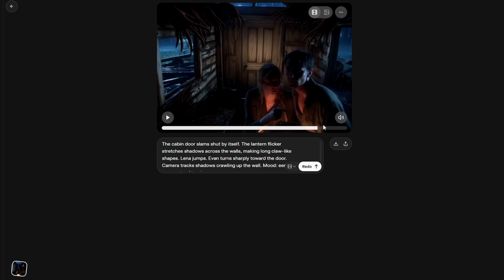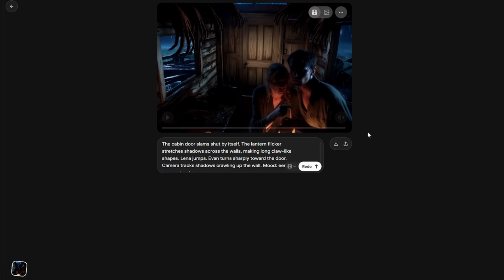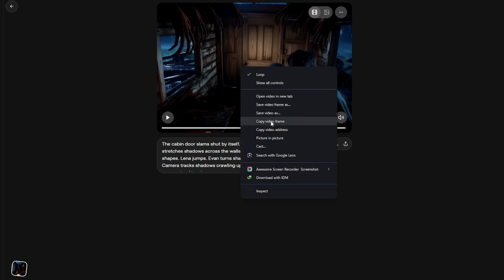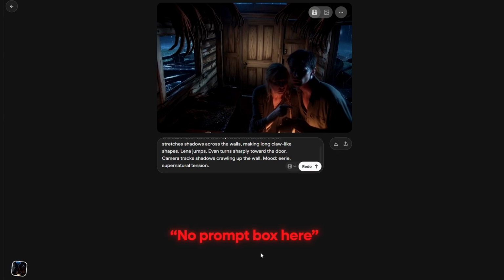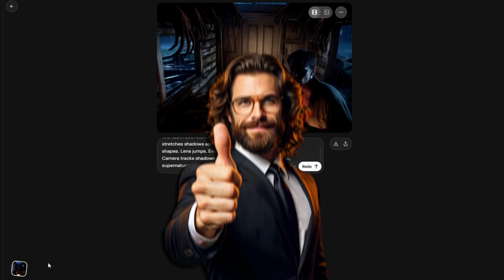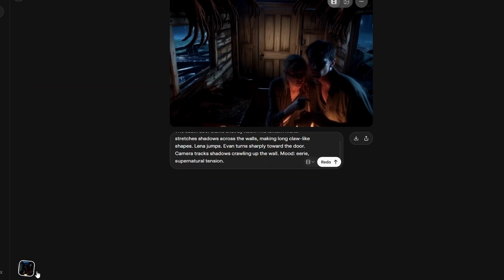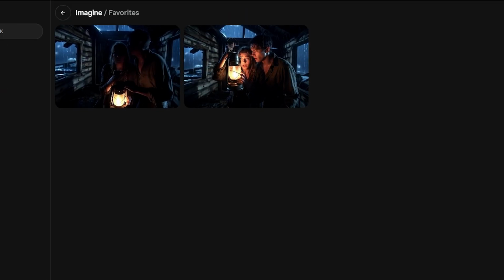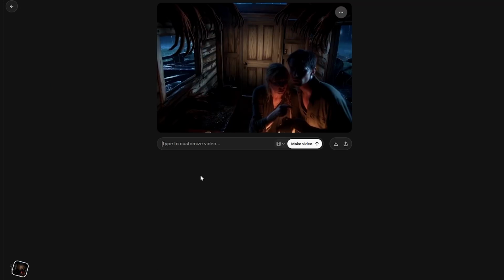I just kept repeating this process, grab the last frame, paste it in, add the next scene prompt, generate. One thing, after about 2 scenes, the prompt box might get disabled. Don't worry, that's normal. Just click on Imagine, then go to Favorites or History and keep generating from there. I did this for every single scene until I had the complete 60-second video.